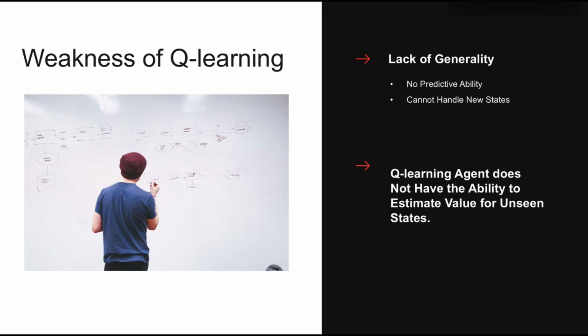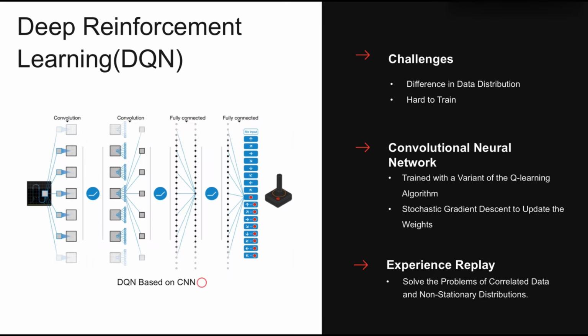However, Q-learning has some weaknesses. Since Q-learning has no predictive ability, it cannot handle new states because it does not have the ability to estimate the value for unseen states. So it is necessary to add another model in Q-learning to predict the Q value. Deep learning is a good choice.